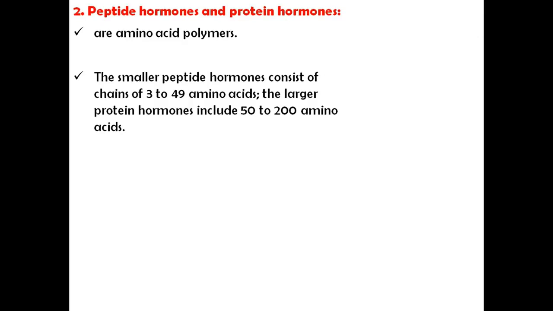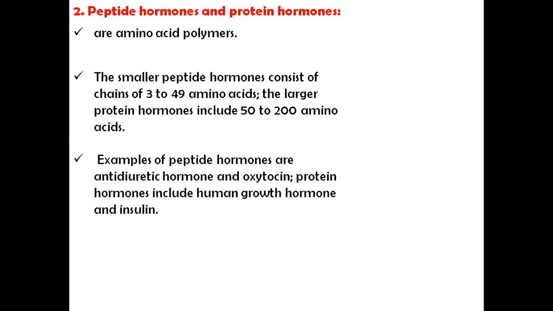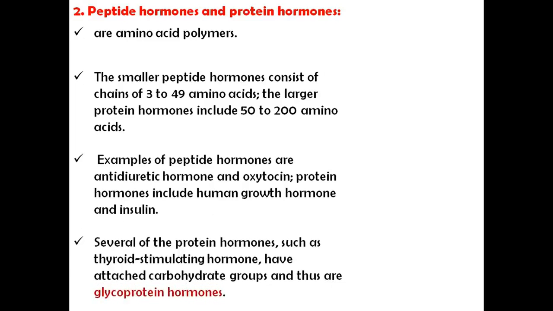The larger protein hormones include 50 to 200 amino acids. Examples of peptide hormones are antidiuretic hormone and oxytocin, and protein hormones include human growth hormone and insulin. Several of the protein hormones, such as thyroid stimulating hormone, have attached carbohydrate groups and thus are glycoprotein hormones.